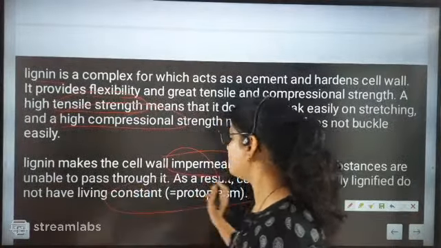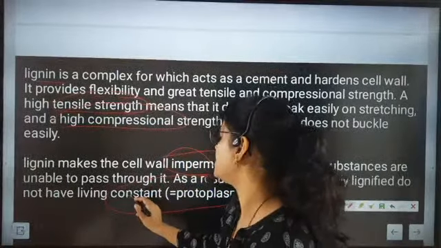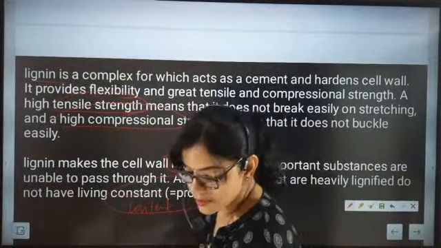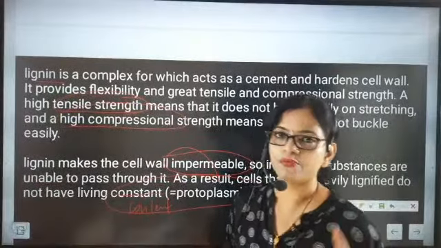Do not have living content means they do not have protoplasm. They do not have living content, means they do not have protoplasm.